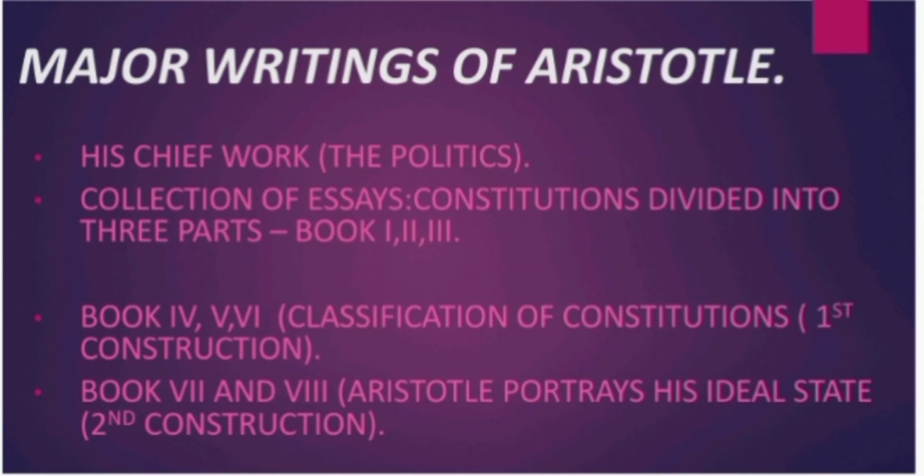So in the second construction, later in books 7 and 8, Aristotle portrays his ideal state, which is the best state. He gives the theory of the best practicable state. Okay. So this book, The Politics, represents his political ideas, his science of government, right. That is dealt with in books 2, 3, 7 and 8. And in books 4, 5 and 6 Aristotle deals with political actualities. Okay. And he gives his views on the art of government.